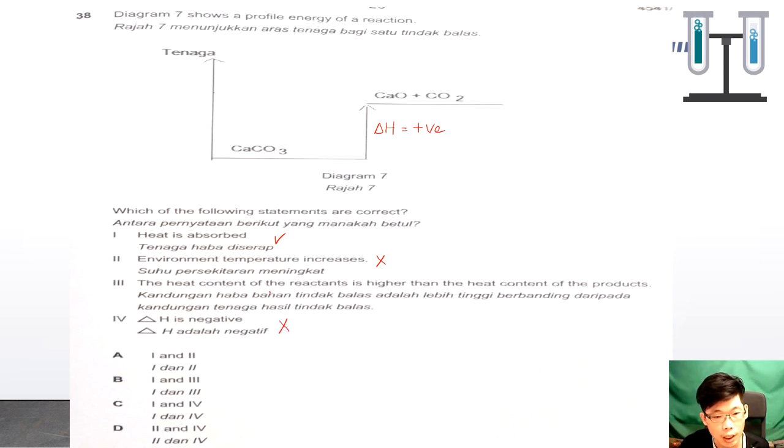The heat content of the reactants is higher than the heat content of the products. I think the statement here is wrong. It shouldn't be heat content, it should be energy content. So the energy content of the reactants is higher, so this is also wrong. So the answer should be one only. I think no answer for this. No answer. The answer should be 1 only.